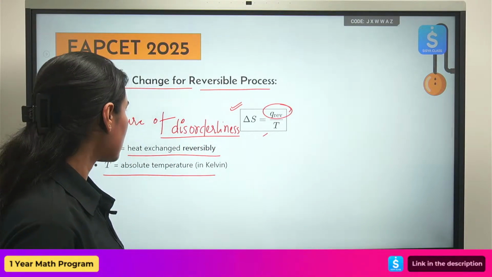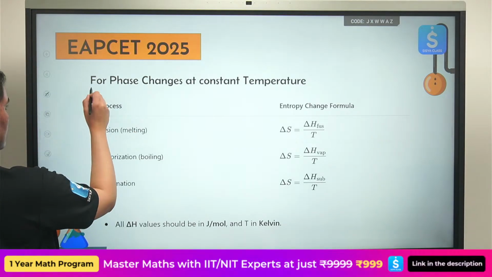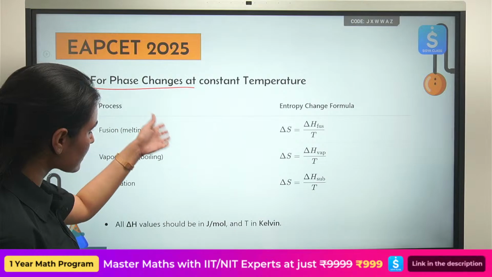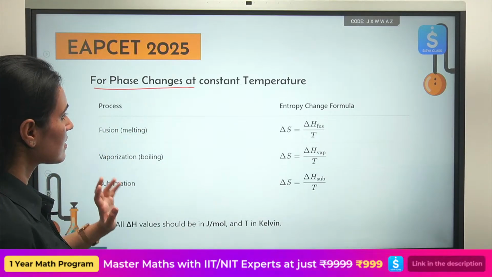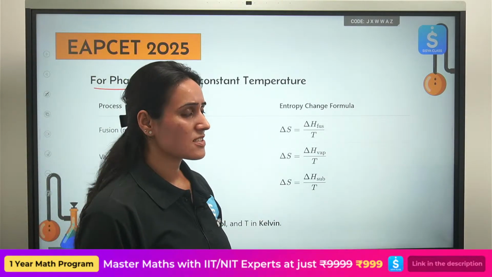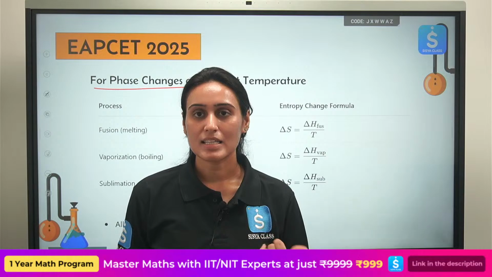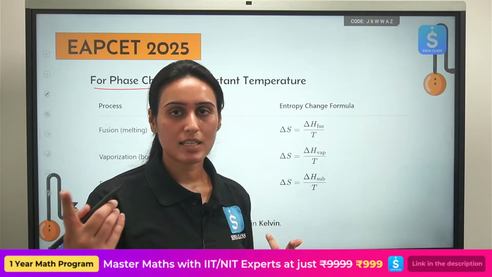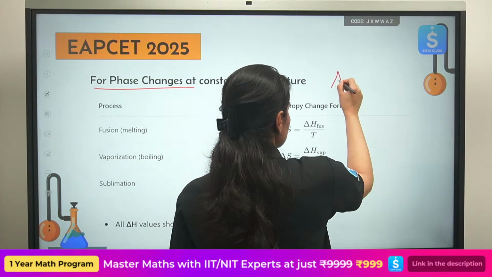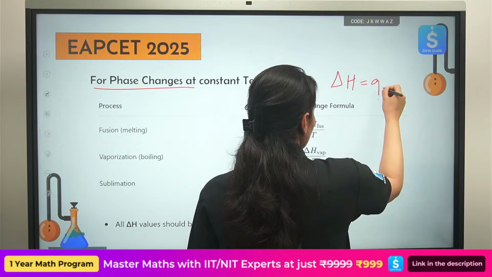What is next? For different types of phase changes, how will you calculate the entropy change? This is also exactly the same. Enthalpy change is, you have written this information just now, heat exchange at constant pressure, right?